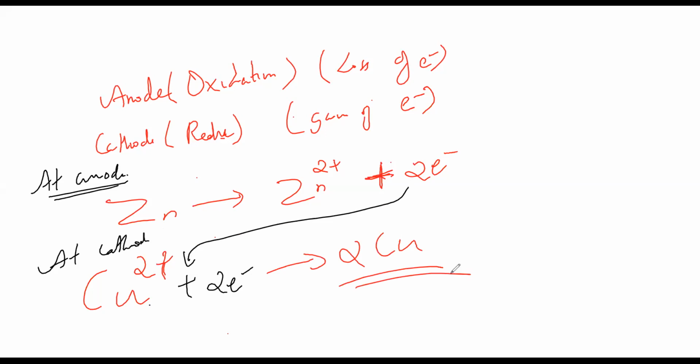So be very thorough on what is anode, what is cathode, what is anion, what is cation. Here anode is the positive electrode in electrolysis, whereas anion is negative. Cathode is the negative electrode, whereas cation is positive.